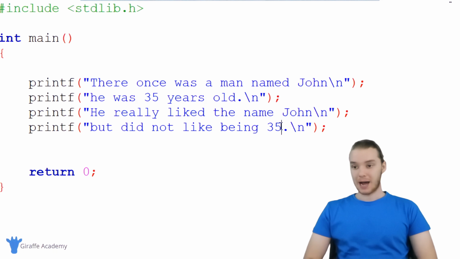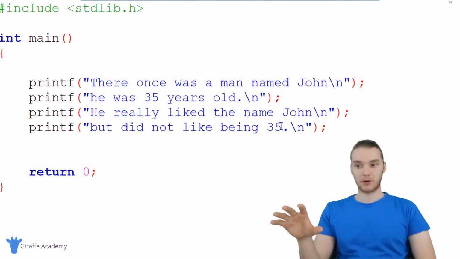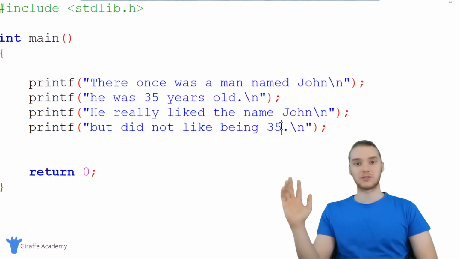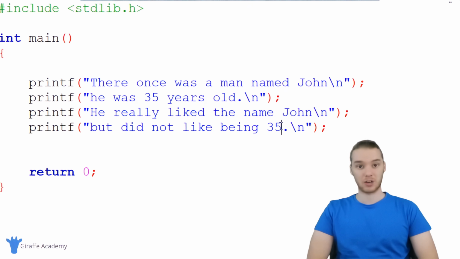Here's the problem though. I'm dealing with a very short story. I mean, this is 4 lines. We only mentioned the character's age and name twice. But imagine if I was writing out a huge C program that had hundreds of lines in this story. So this story had hundreds of lines, and maybe we mentioned the character's name hundreds of times. We mentioned their age hundreds of times.